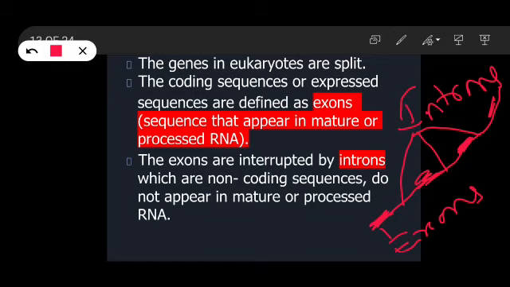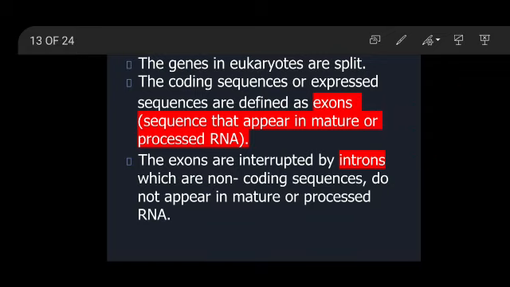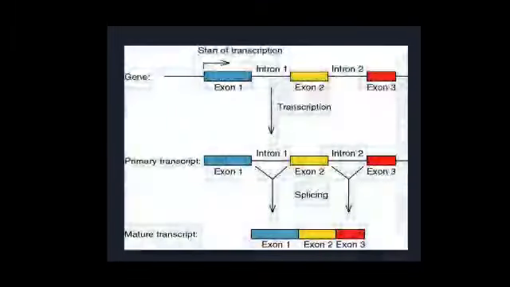Since they have no role, they have to be removed. We will see this in later classes.